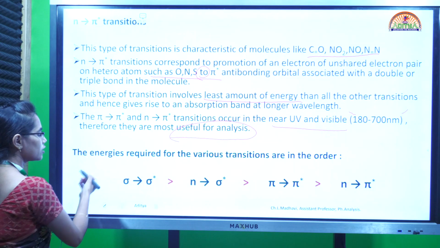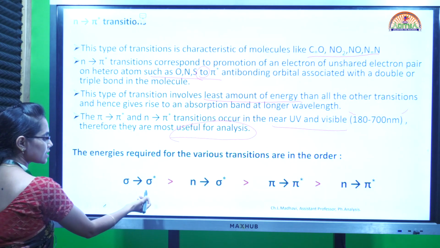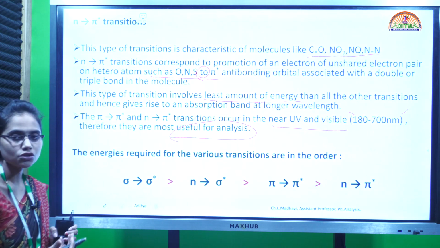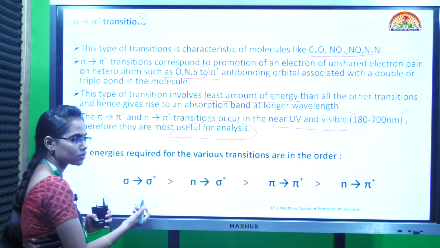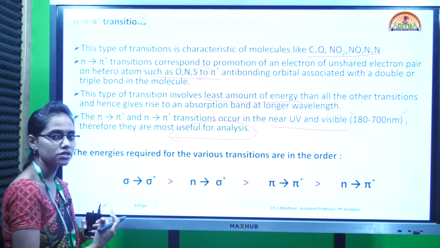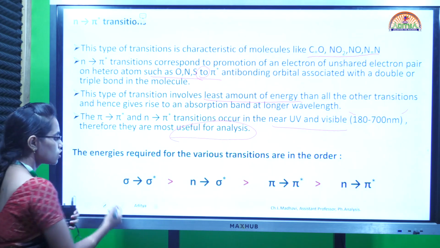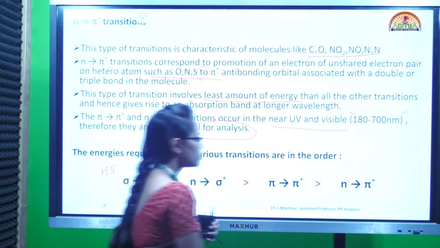Okay, and now coming to the order of energies. Sigma electrons are strongly held, because of which more radiation is required to bring about the transitions. So here we are going from higher energy to lower energy.